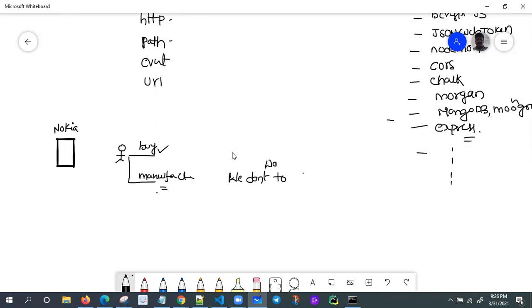We don't want to reinvent the wheel. We already have proven solutions available as packages. We need to install them.